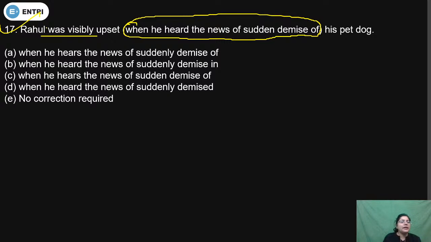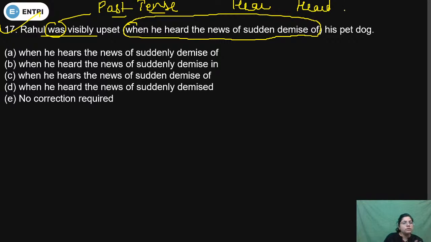So we can see that was is a case of past tense. If the first clause is given in past tense, then definitely in the second clause we will use past tense. So here is the first form of the verb and heard is the second form and third form of the verb. And third form will not be used without a helping verb. So that's why it is the second form of the verb.